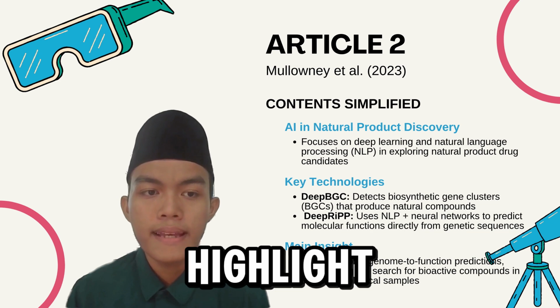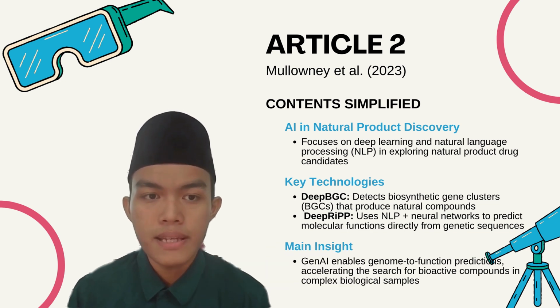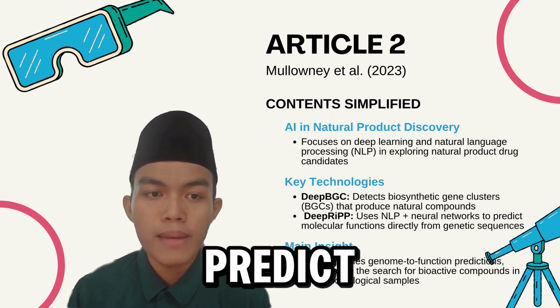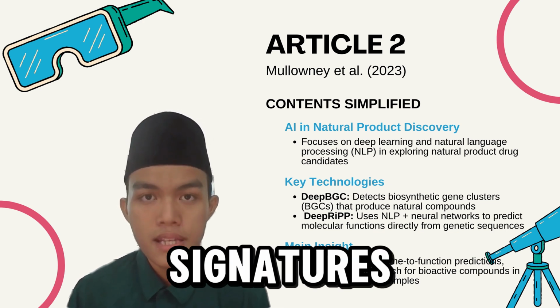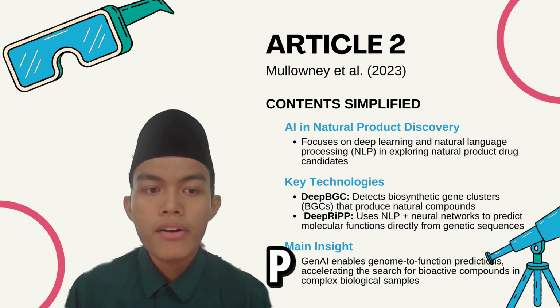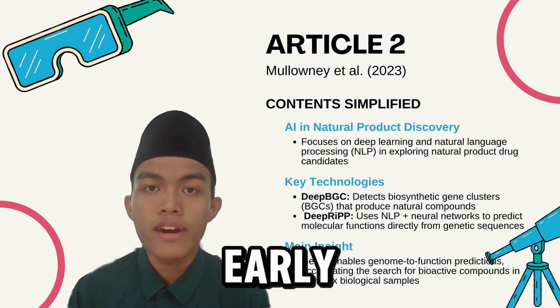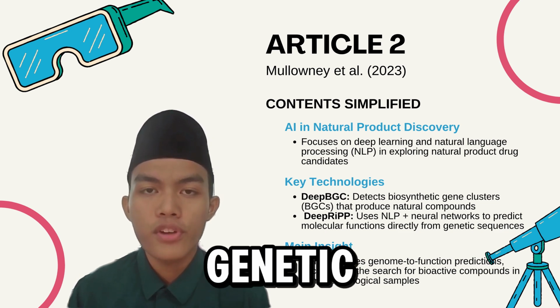One key model that they highlight is DeepBGC, which detects gene clusters responsible for making bioactive molecules and predicts their function based on protein signatures. Another model, DeepRiPP, combines neural networks with natural language processing to identify early-stage natural products straight from genetic data.